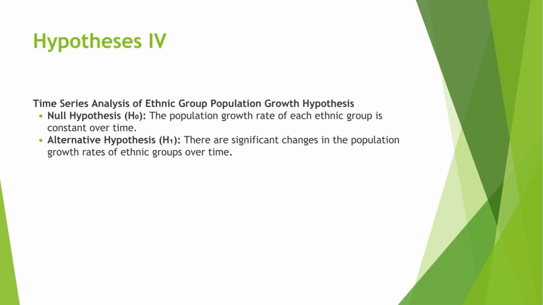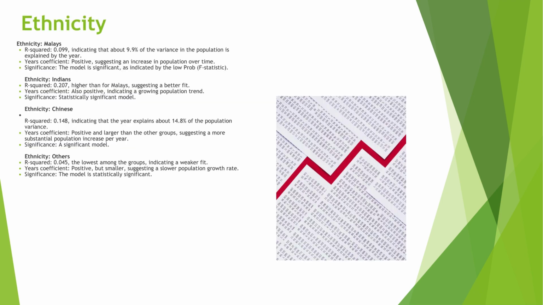Finally, coming to our fourth hypothesis, time series analysis of ethnic group population growth. Here, this involves analyzing changes in population growth rates of ethnic groups over time. We have used a linear regression model for each ethnic group to see if there's a significant trend over time. So, to understand the population growth over time, we can break it down and interpret each group's result through the following common elements in each output.